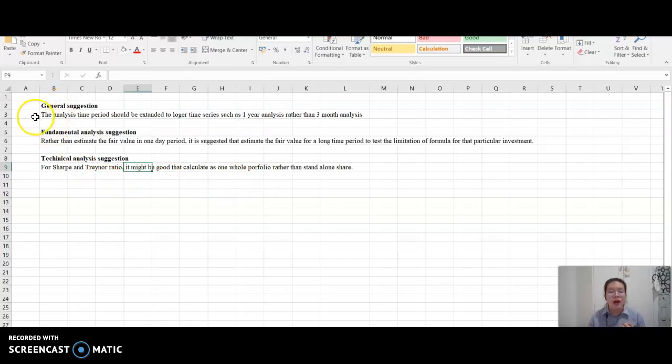In order to enhance the accuracy of the whole analysis, I suggest that the analysis time period should be extended to 1 year compared to the 3-month analysis.